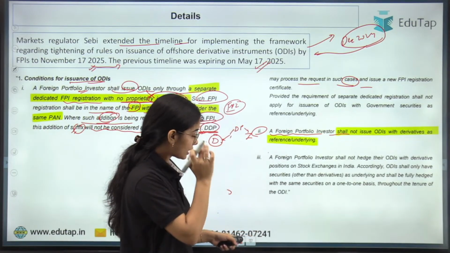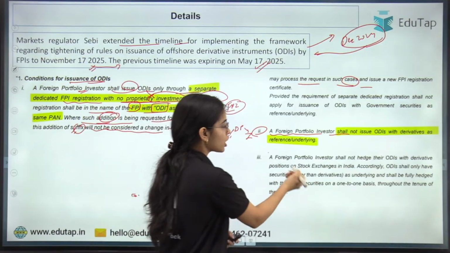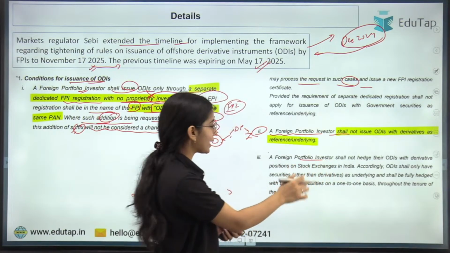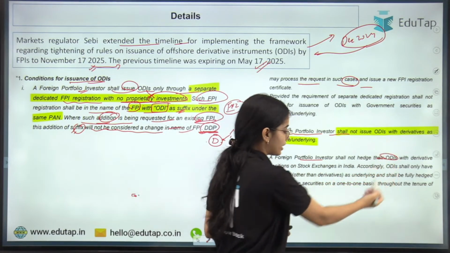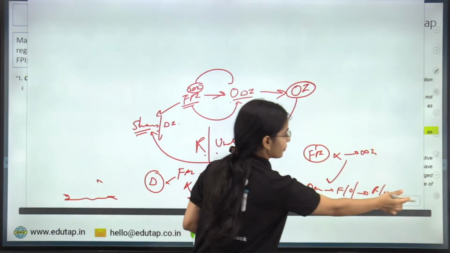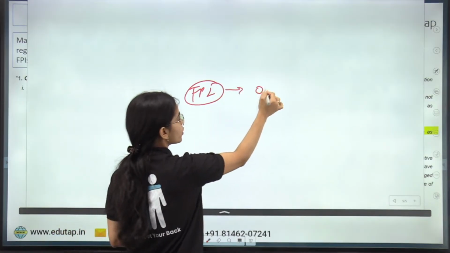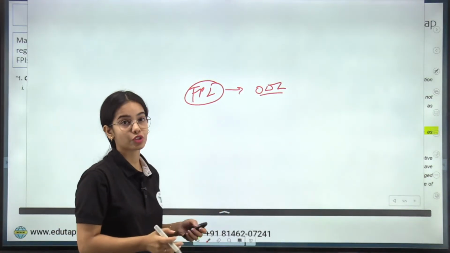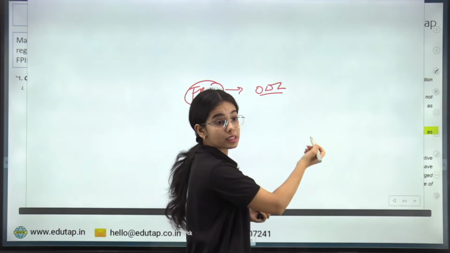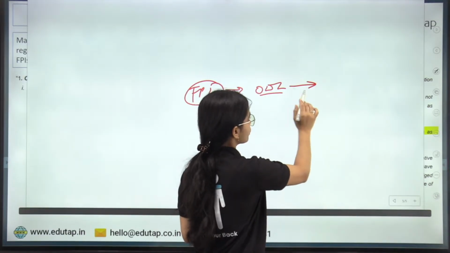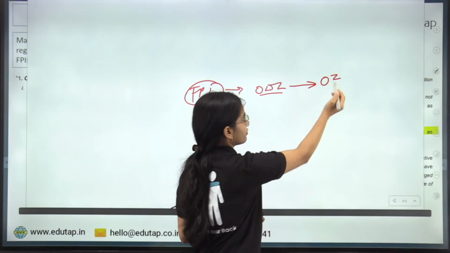Similarly, another point is that a foreign portfolio investor shall not hedge their ODIs with derivatives. So basically, let's say the foreign portfolio investor is issuing the offshore derivative instrument, and in this case, the offshore derivative instrument is sold to the overseas investor.